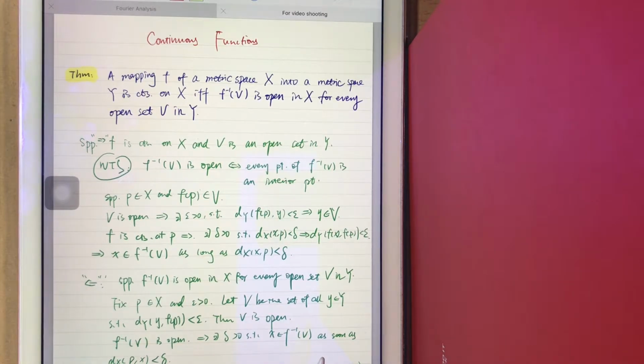Okay, so as long as we take the distance between x and P smaller than delta, we find that x is contained in the inverse of V. That is to say, F inverse of V is open.